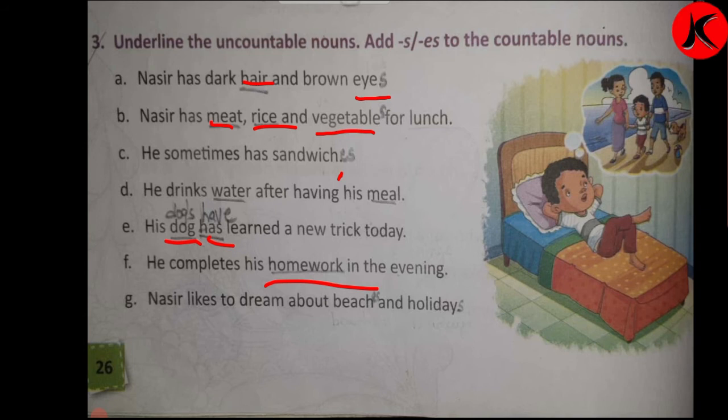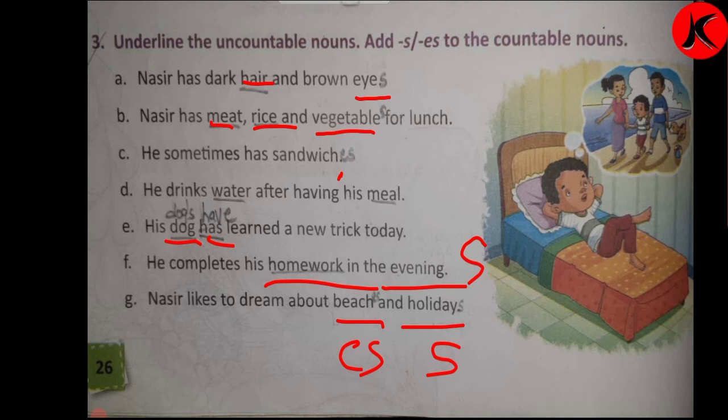So homework is uncountable. Nasir likes to dream about beach and holidays. So over here what will you do? Beaches. Here you can see es is added. We have to add es, it becomes beaches, and for holiday we have to add s to become holidays. For evening also you have to add s over here, so it becomes evenings. Nasir has to dream about beaches and holidays.